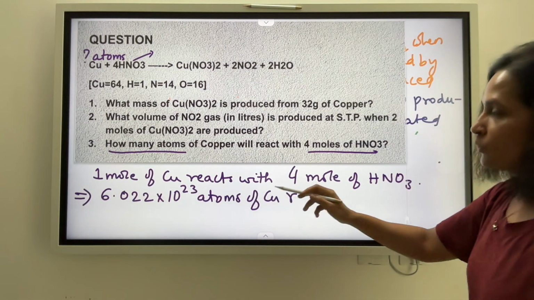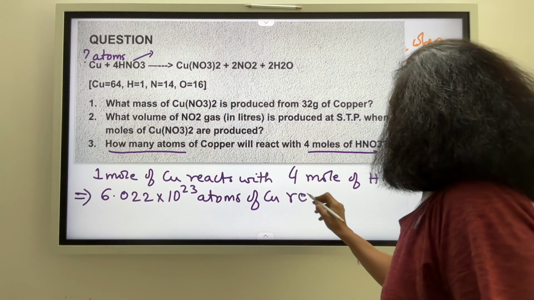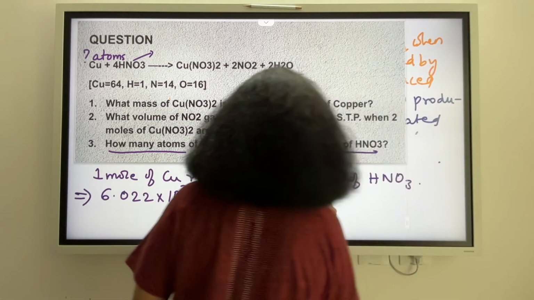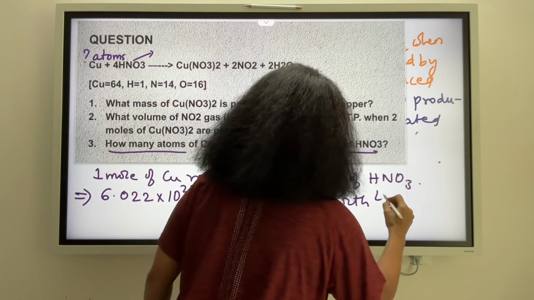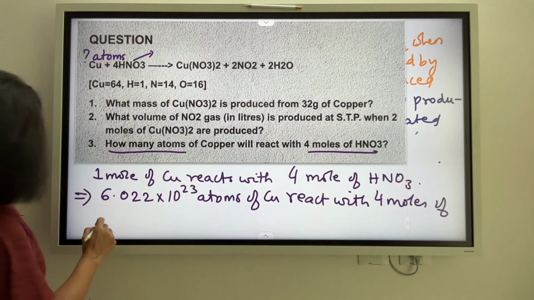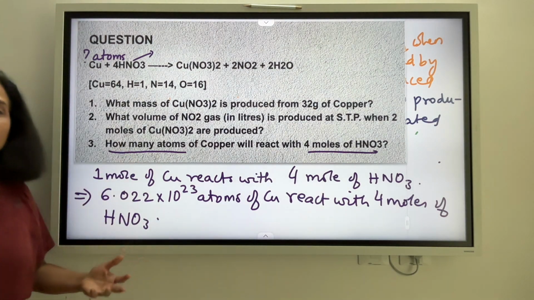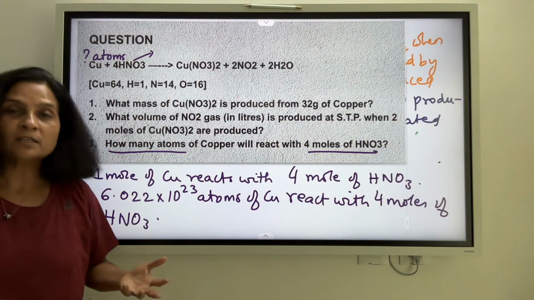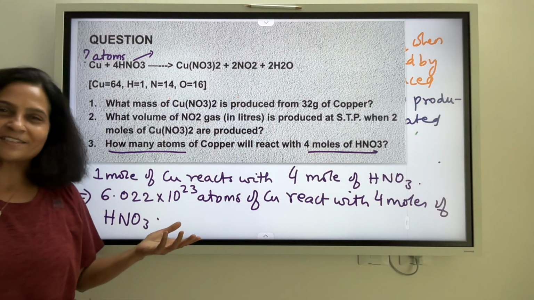So 6.022 into 10 to the power of 23 atoms of copper react with 4 moles of HNO3. That's it. We have got all the 3 parts here and we are proceeding further to our next question.